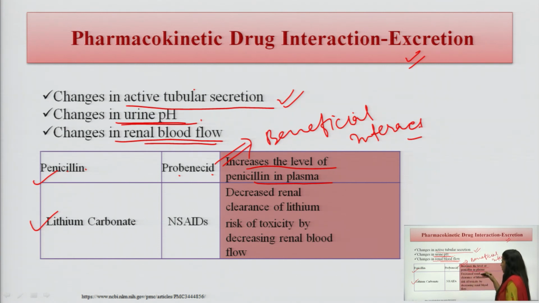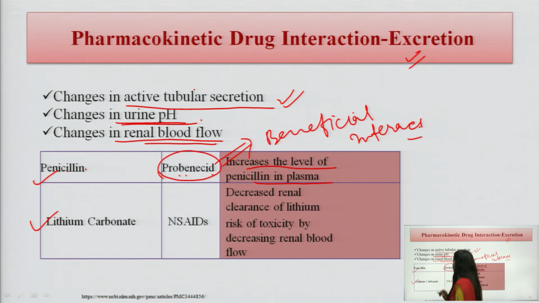So how is this penicillin increased in the plasma, we can see. What happens? This probenecid is blocking the transporter, and that transporter is useful for the excretion of penicillin. If this is inhibited, of course, the excretion is reduced. In that case, what happens? The amount of penicillin in the plasma will increase.